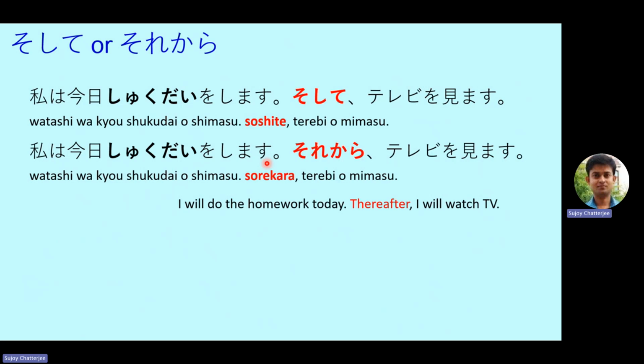It's only the thought process, how the speaker wants to convey his thought and how the listener captures it. So sorekara here, it's definite that he has completed the homework and only after that he is going to watch the TV. And the first sentence soshite also gives the same meaning. It also indicates that he will do the homework first and then he will watch the TV. So in this example, both soshite and sorekara are valid.